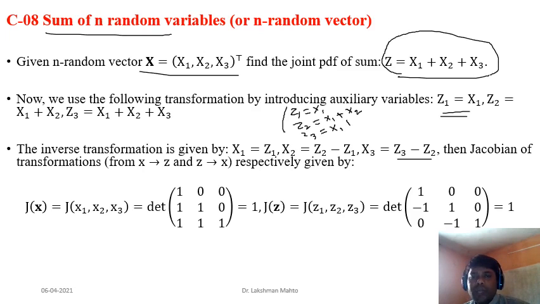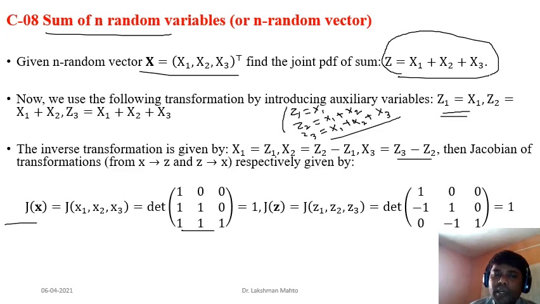Similarly, in your second row you observe x1 and x2 both. Differentiating with respect to x1, you get 1. Differentiating with respect to x2, you get again 1. But differentiating with respect to x3, it would be 0. In the last row, z3, all three x1, x2, x3 are present, so each derivative is 1. So this is the Jacobian matrix, and if you find its determinant, that gives the value of the Jacobian.